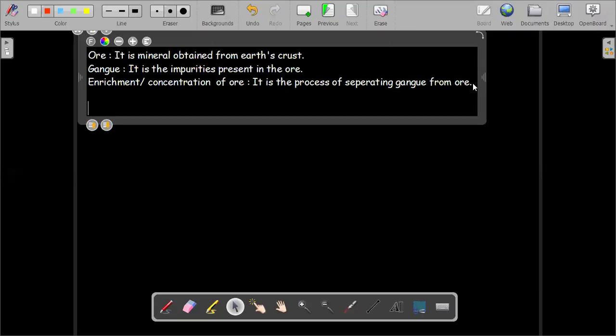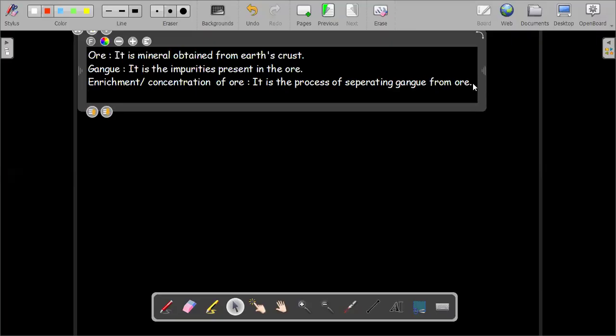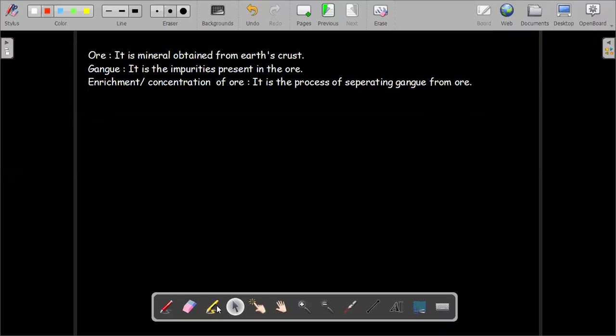After this, once we have obtained the ore, we look at whether it is highly reactive, less reactive, or low reactive. If it is highly reactive, we go for the electrolysis process, which is generally used for separating aluminium.